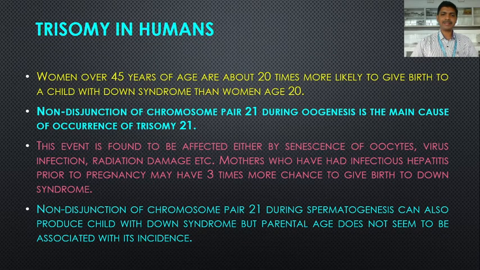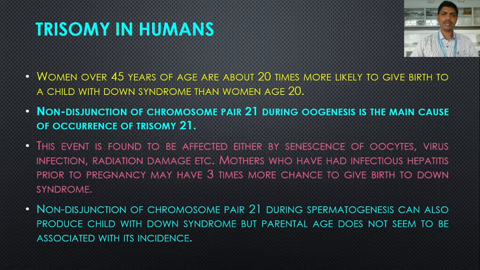The reason behind Down syndrome is the same in both male and female: non-disjunction of chromosome pair 21, in either oogenesis or spermatogenesis, can cause trisomy 21, or Down syndrome.